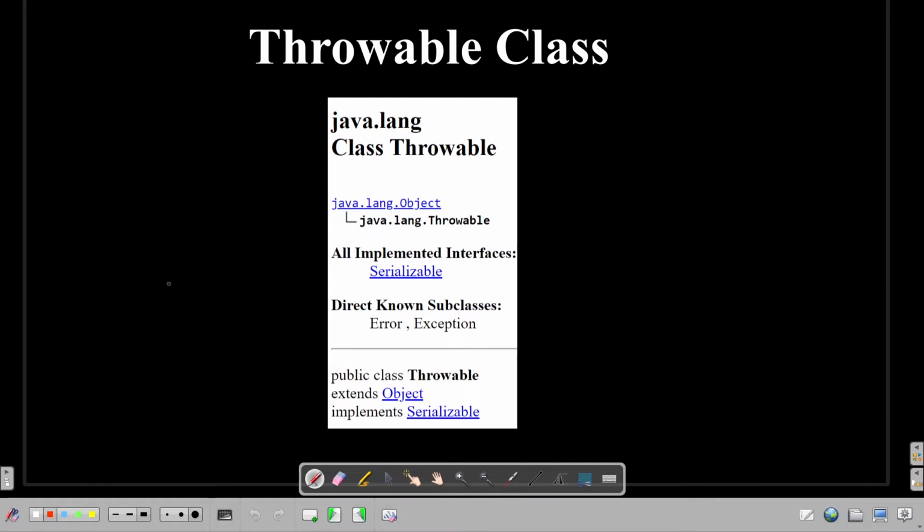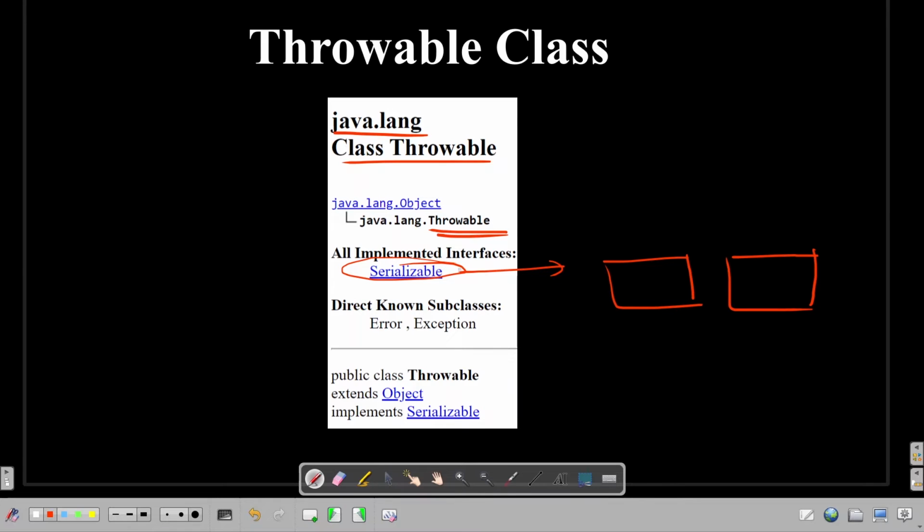Okay, so this is the class Throwable and it's in java.lang. It implements the Serializable interface. Why is that commonly implemented? It's implemented when you want to serialize the object, like you want to write that somewhere, right? So that's why Serializable is used. From here we get an idea that Throwable is serialized, so we are going to write the exceptions or the errors somewhere, right?